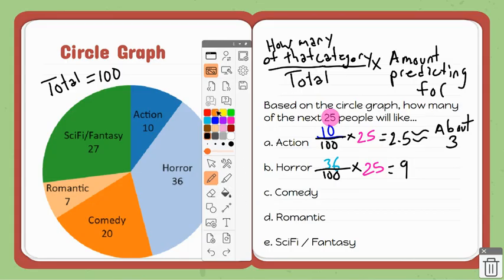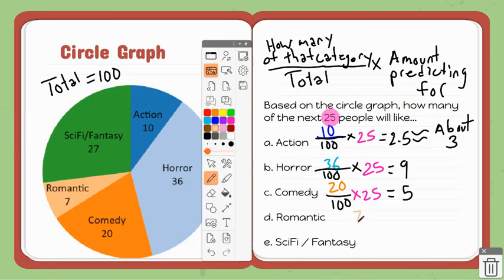Comedy. Look at the comedy category. It's going to be 20 over 100 times 25. For this one, we're going to get 5.